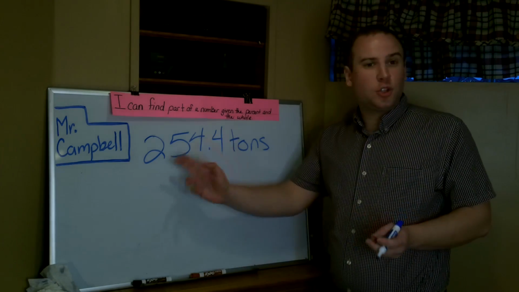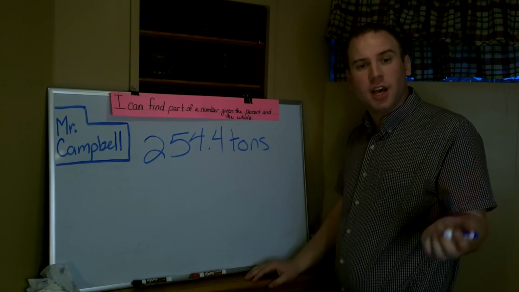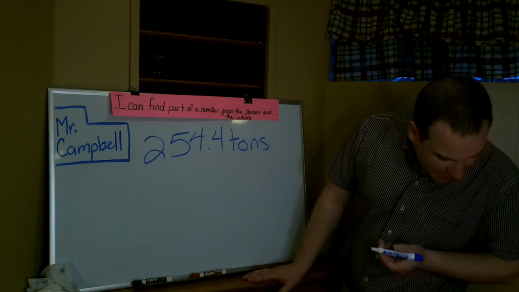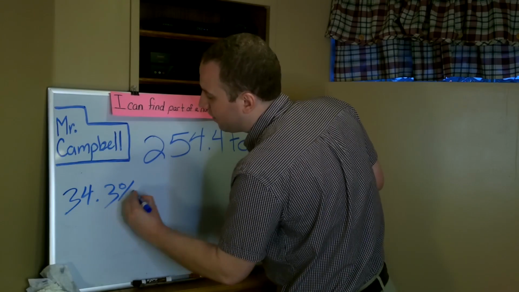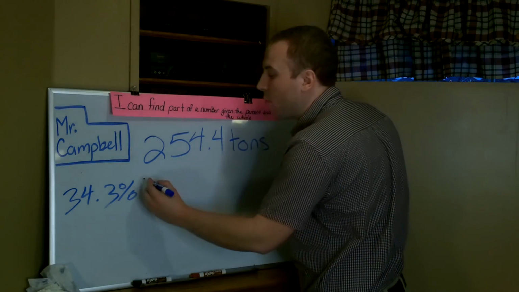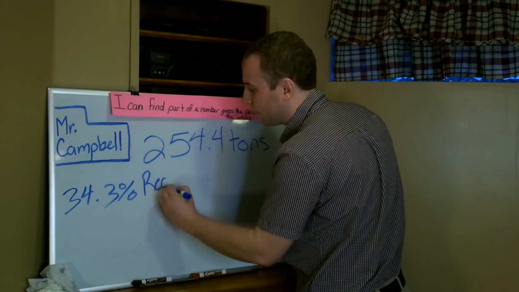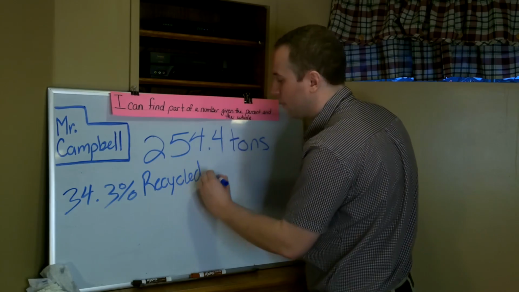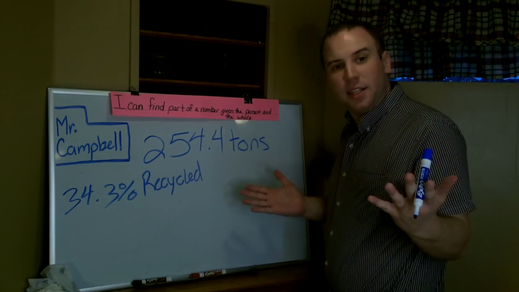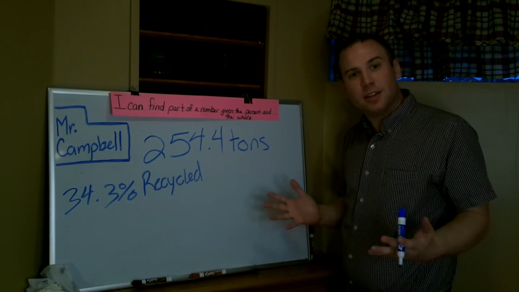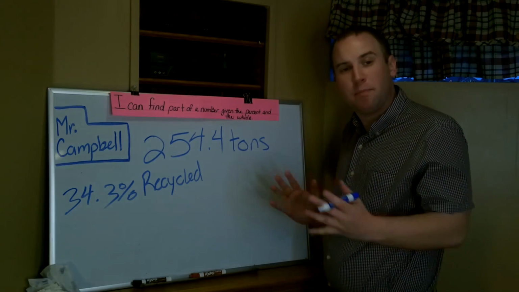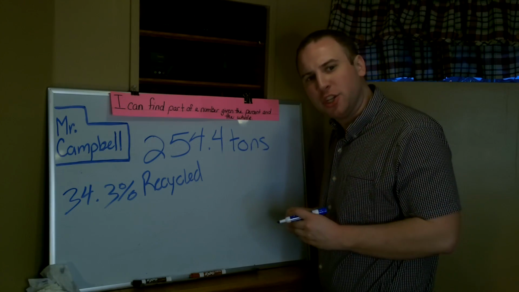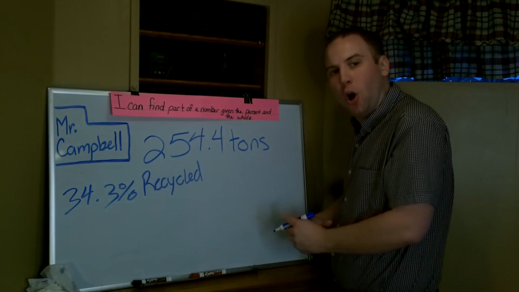But of those 254.4 tons, let's say that 34.3% of that garbage was recycled. What part of that amount of garbage would end up being recycled? Let's find out, shall we? We're finding the part from our whole.